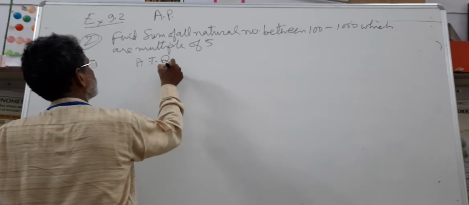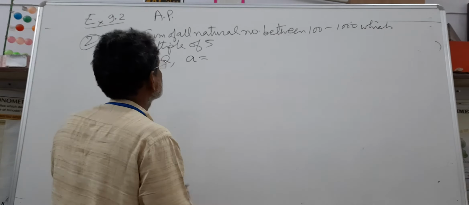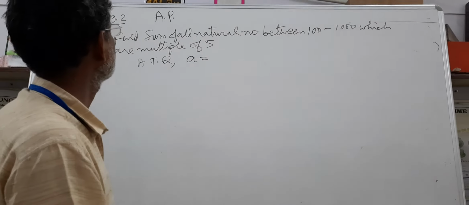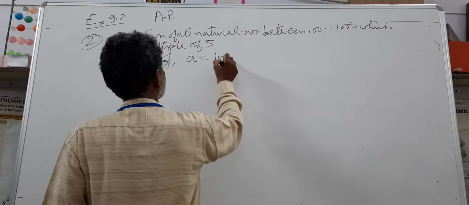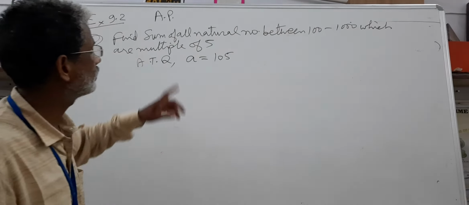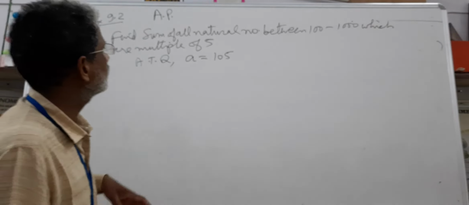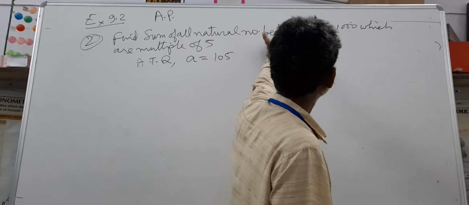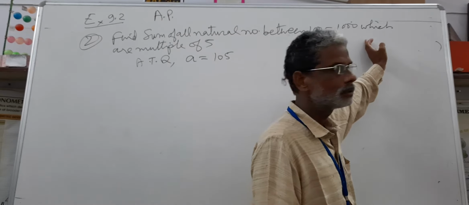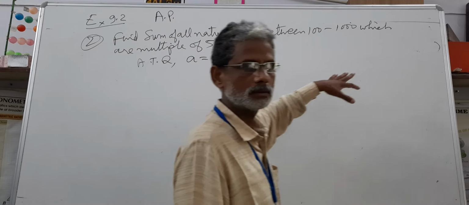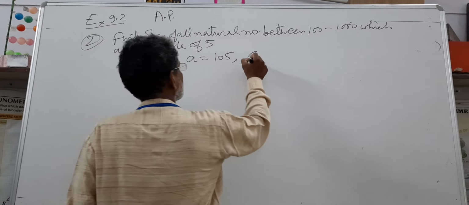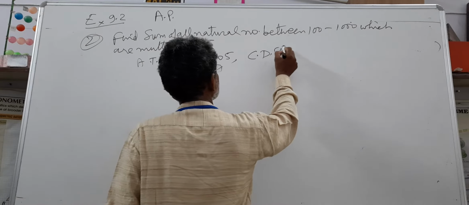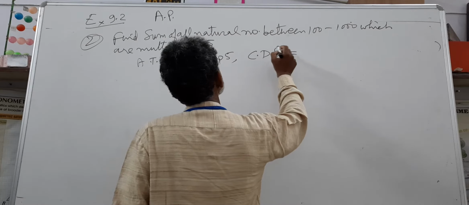Your first number, according to the question, which is a multiple of 5, that is divisible by 5, will be 105, not 100, because of between. If it had been written natural numbers from 100 to 1000, then we would take both 100 and 1000. Here between is written, so leave the boundary. Common difference d is equal to 5.